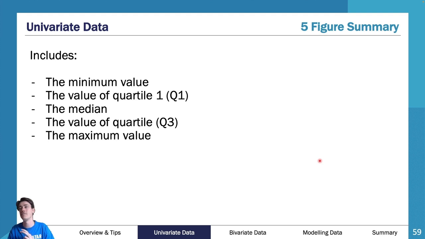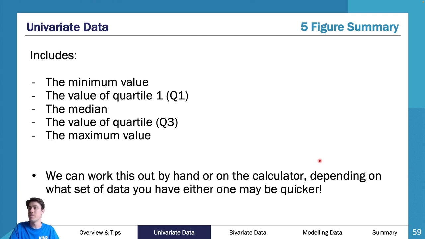I think you'll be okay with this. I think most people cover this pretty well, but the first time you see it, you might be like, oh, that's a little bit more confusing. So, 5-figure summary. The 5-figure summary is made up of a minimum, the quartile 1, the median, the quartile 3, and the maximum value. Now, the best way of looking at this is on box plots, which we haven't been through yet, and this is why I kept it. We're going to go through box plots here.